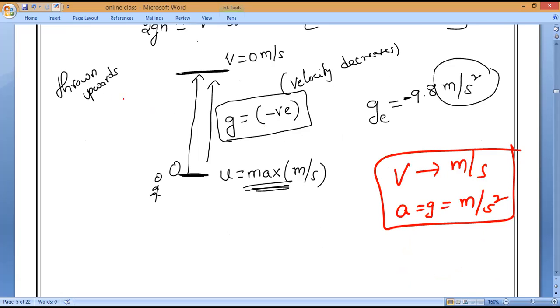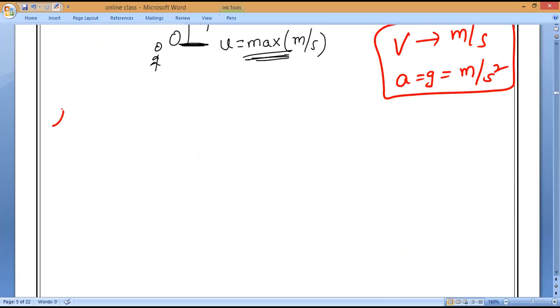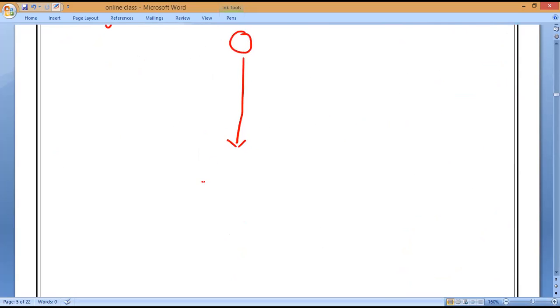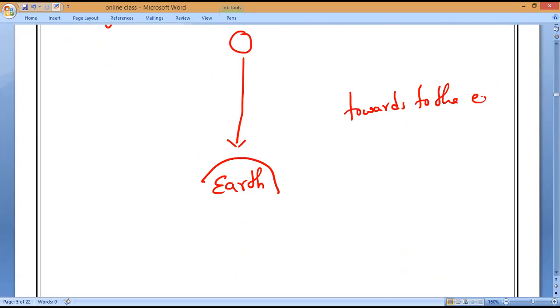So this is a ball thrown upwards. Now a ball is falling downwards. Falling downwards means it is the case of free fall, moving towards the earth.